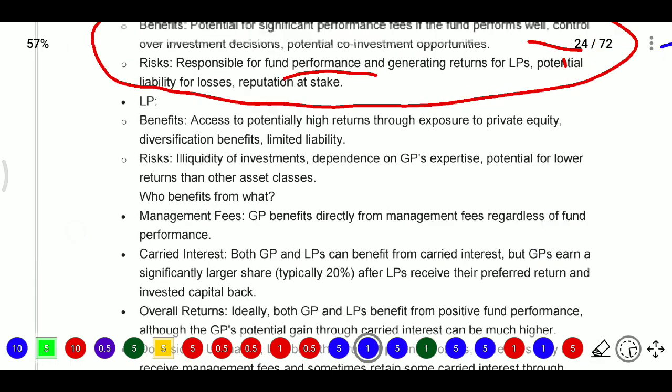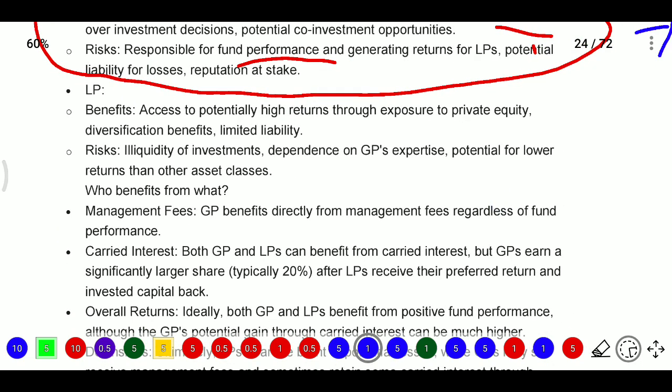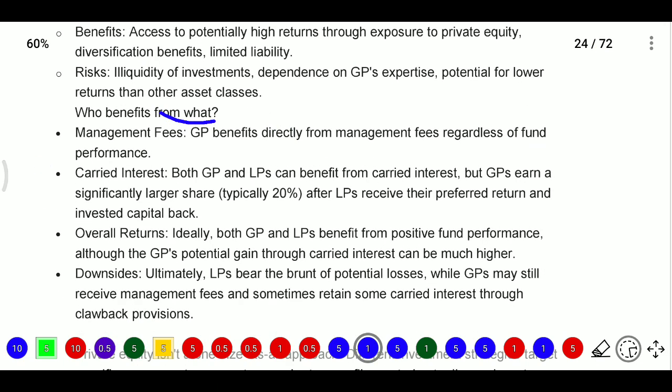Now next, limited partner benefits: access to potentially higher returns, exposure to private equity, diversification benefits, and limited liability. Risks will be liquidity of the investment, dependency on the general partner's expertise, and potential for lower returns than other assets. Who will benefit from what? Here, from management fee.